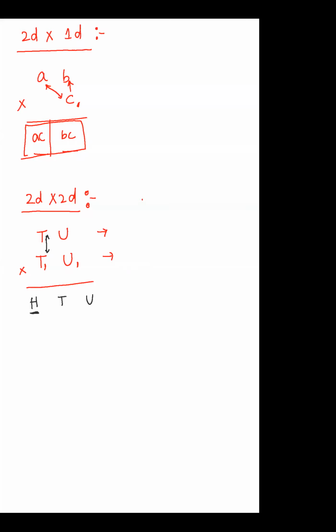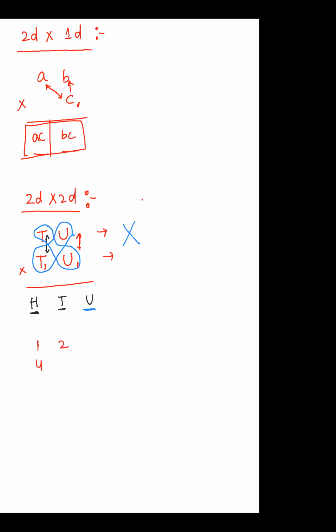For the tens place digit you have to multiply 10 into the unit place, that is cross multiplication. For the unit place we have to multiply only the unit place digits, that is 1 into 1, so then only you will get the ones place digit. Okay, see the final step now.